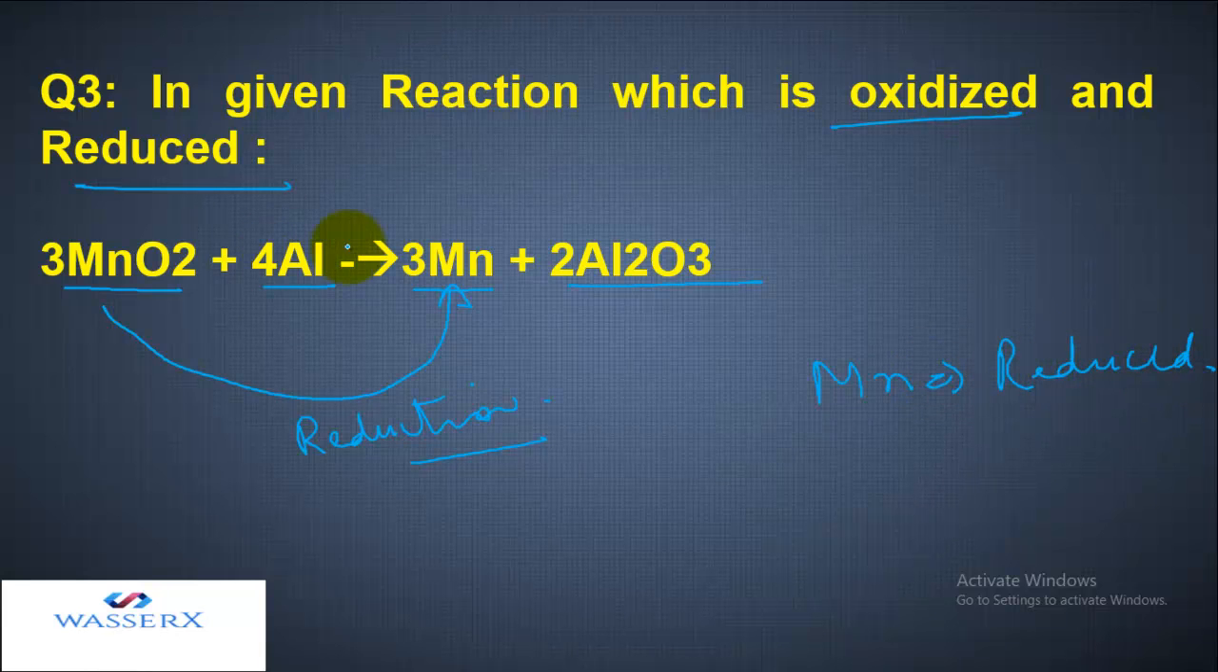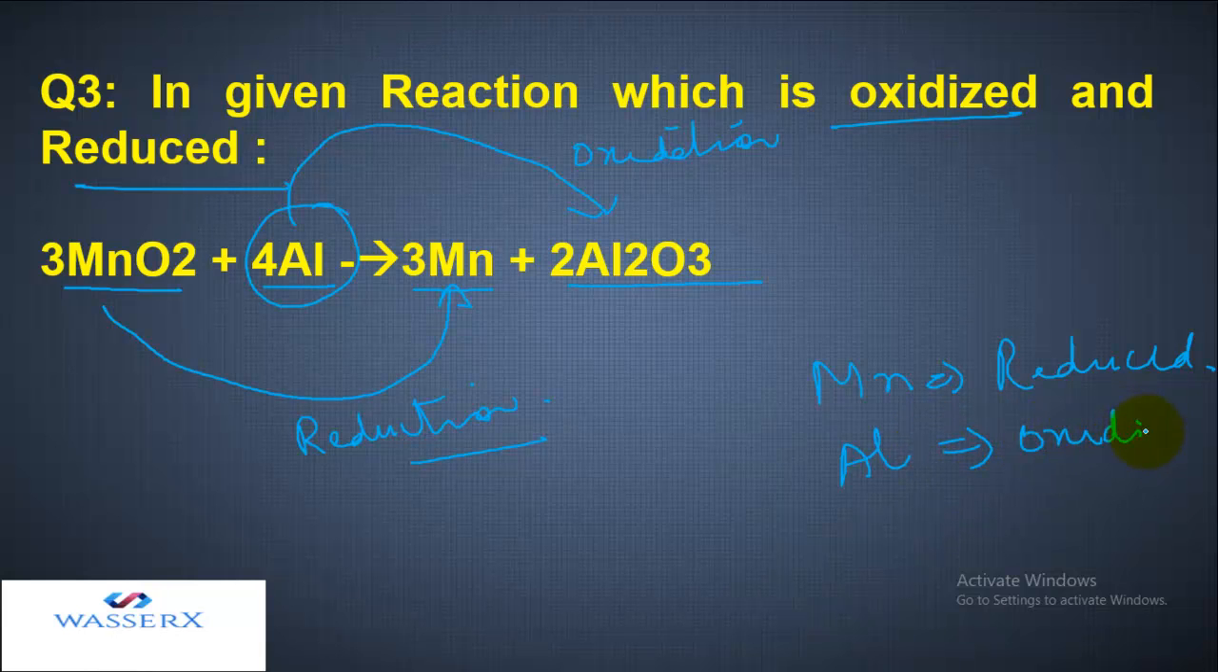On the left hand side we have aluminium, but if we compare with the right, oxygen is getting added to it. So aluminium is undergoing oxidation, because oxidation refers to addition of oxygen. So aluminium is getting oxidized in this case. The correct answer is that Mn is undergoing reduction and aluminium is undergoing oxidation.